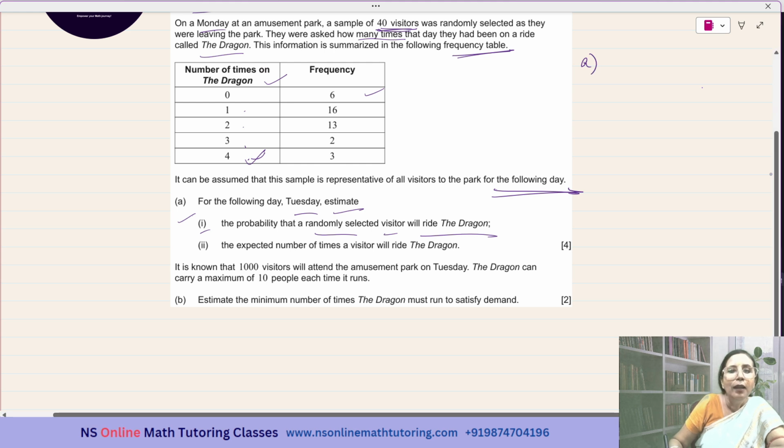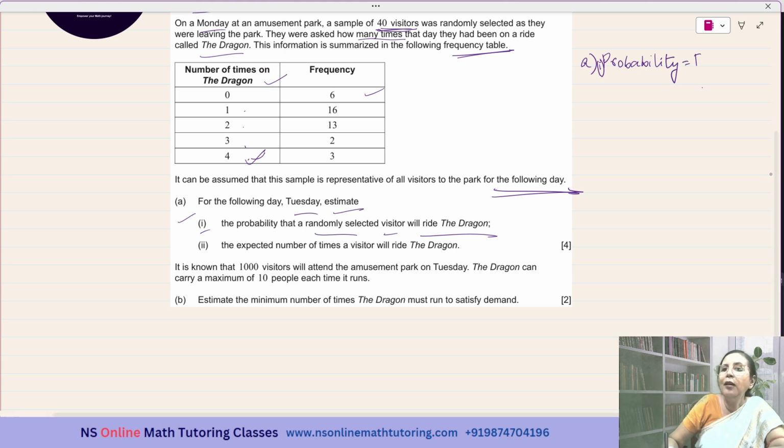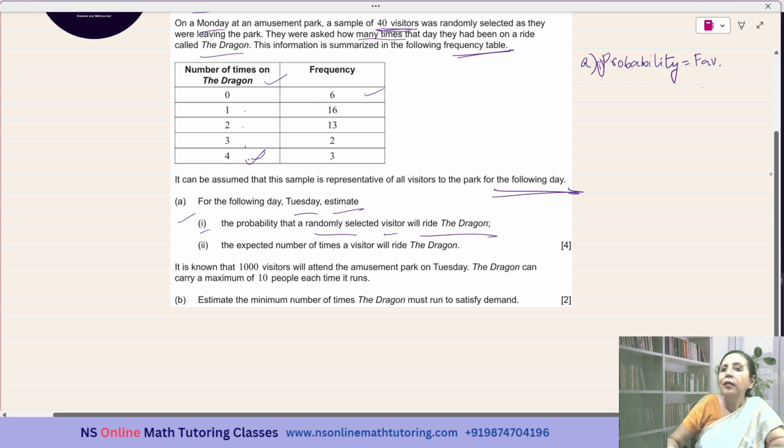This one is I. Probability will be equal to favorable outcomes over total number of outcomes.